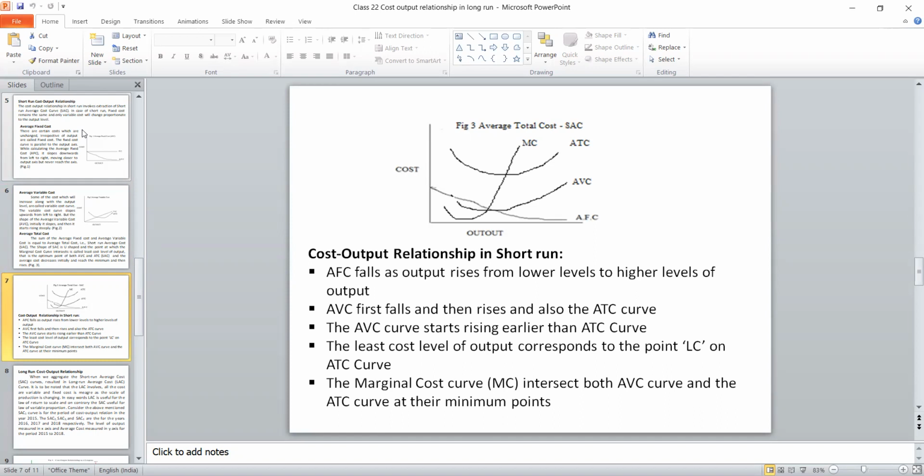So what are the implications in a short run? Five things you should say. What has happened to AFC? What has happened to AVC? What has happened to ATC? Then what is the least cost point? And finally marginal cost. These five we should say.